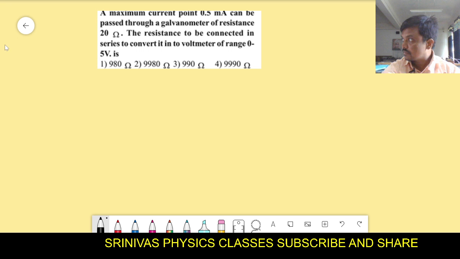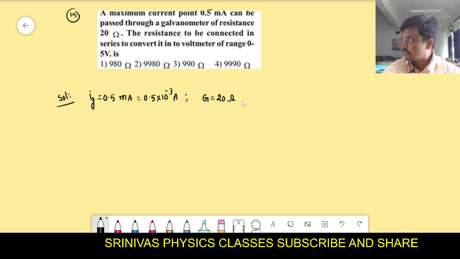This is our 15th problem. The 15th problem is that the maximum current of 0.5 milliampere can be passed through the galvanometer. Milliampere converted into amperes is 0.5 into 10 to the power of minus 3 amperes. The resistance of the galvanometer is 20 ohms.